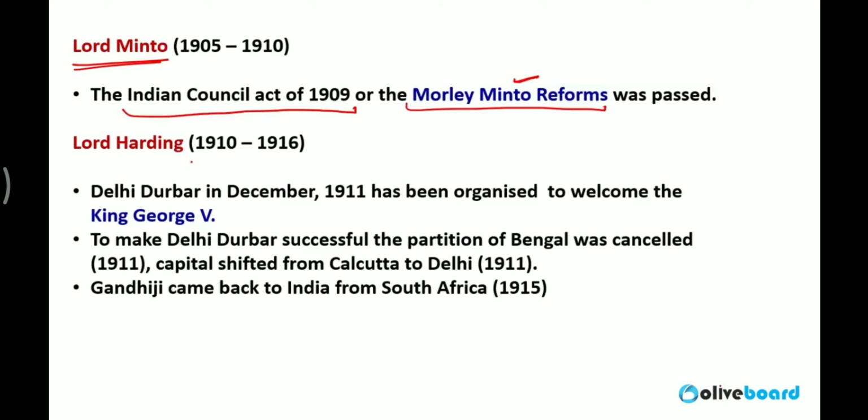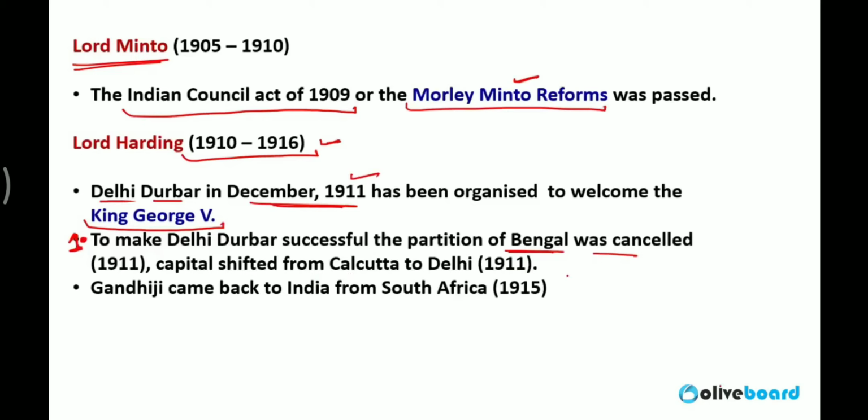Lord Hardinge, 1910 to 1916. Delhi Darbar was announced in the year 1911 to welcome George V. Three big decisions took place at that time. First one, Lord Hardinge cancelled the partition of Bengal. The partition of Bengal was cancelled.